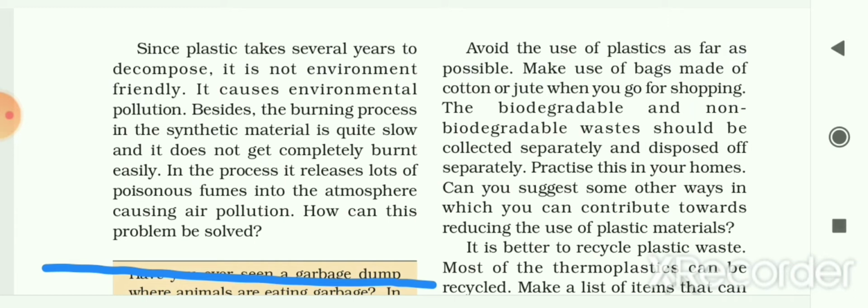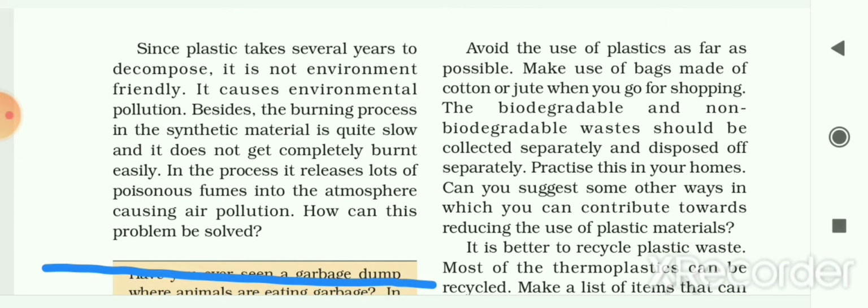It is very difficult to decompose this kind of waste, and if we are thinking about burning this waste, then the burning process also takes too much time. The waste does not get completely burnt easily, and in this process it releases a lot of poisonous fumes or smoke into the atmosphere, and as a result that smoke will cause air pollution.